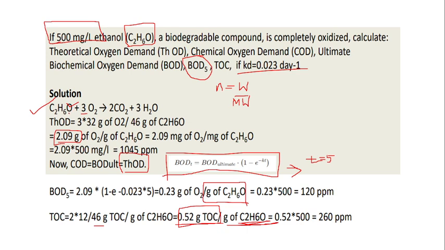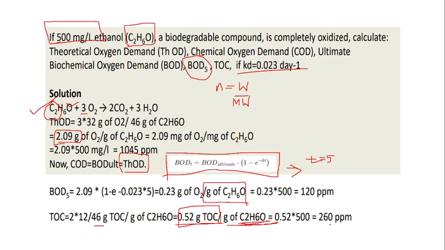Okay. So in C2H6O, how much amount of carbon is there, only we are calculating. So only it is 2 into 12 divided by 46 and the answer is 0.52 gram. Again, this much gram of carbon is there for only per gram of ethanol. For 500 mg per liter of ethanol, we need to multiply the answer obtained with 500. So the answer is 260 mg per liter or 260 ppm. This is the amount of organic carbon.